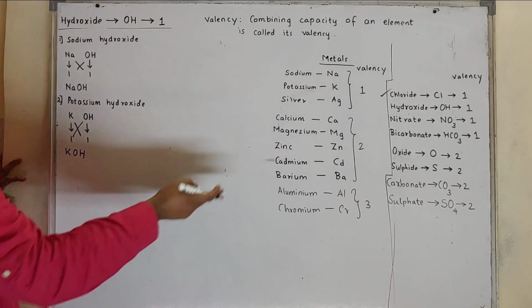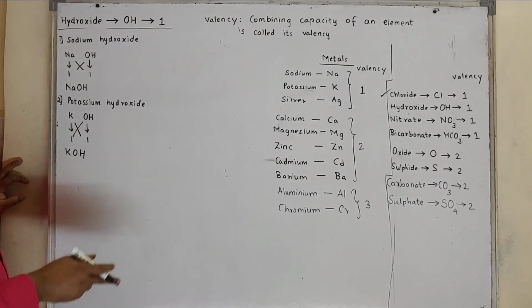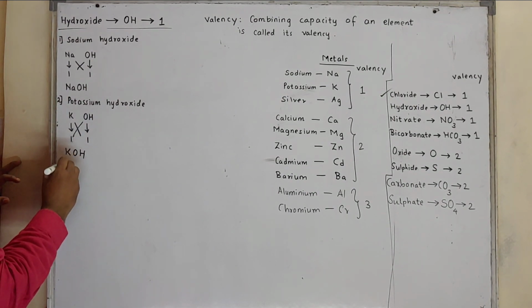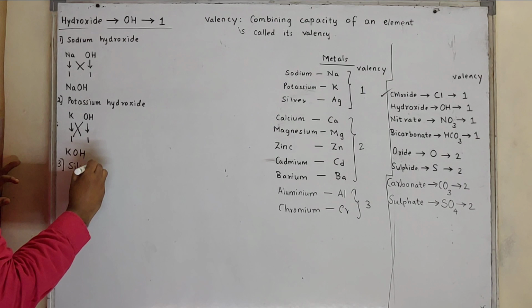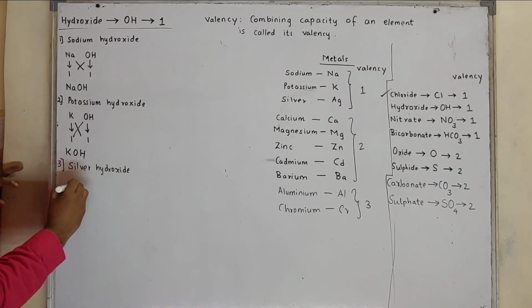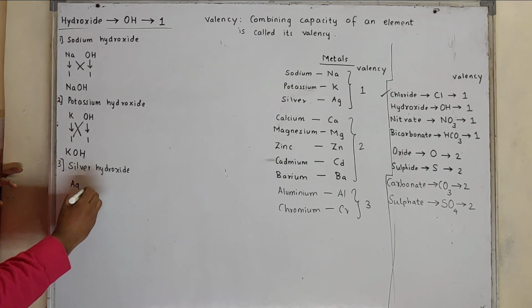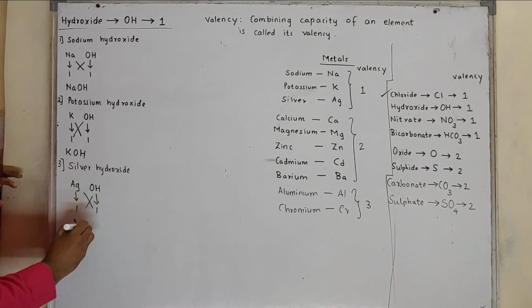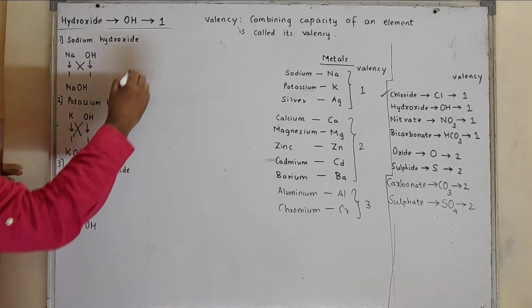Then comes silver hydroxide. Silver is Ag. Its valency is 1. Hydroxide is OH. Valency is 1. Formula will be AgOH.